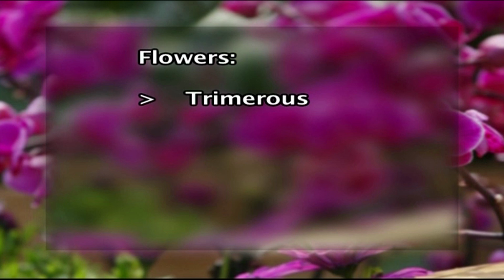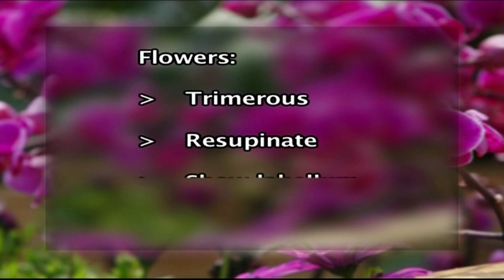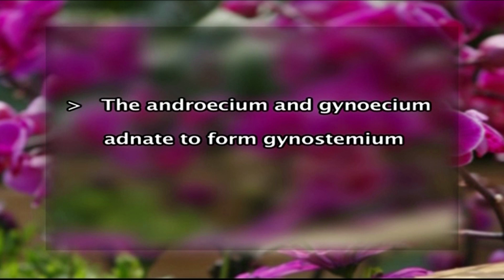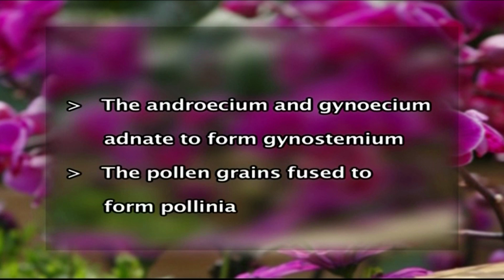One more characteristic feature of Orchidaceae is that the flowers are resupinate and show an attractive labellum. The androecium and gynoecium here are adnate to form a structure called the gynostemium, and the pollen grains are characteristically, or we can say uniquely, fused to form a structure called pollinia.